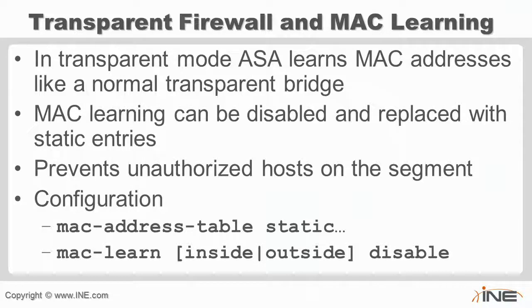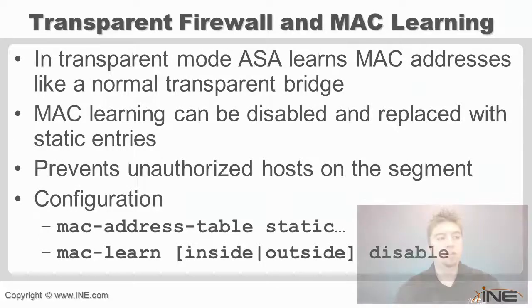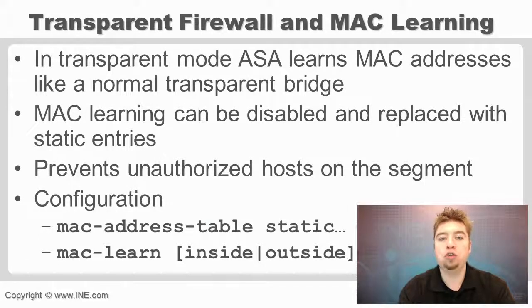So it's technically a separate feature from the ARP inspection, but they work the same way, that we're trying to secure based on the layer 2 MAC addresses, either the IP to MAC address mapping, which is going to be for ARP, and then the actual data plane, which is going to be with the MAC learning. So you could loosely correlate these features to the dynamic ARP inspection and the IP source guard features in the Catalyst switch, but the main difference is that we do not have a dynamic DHCP snooping database.